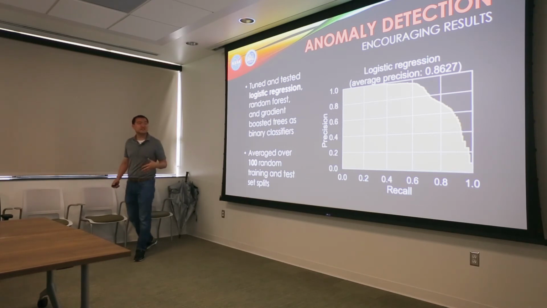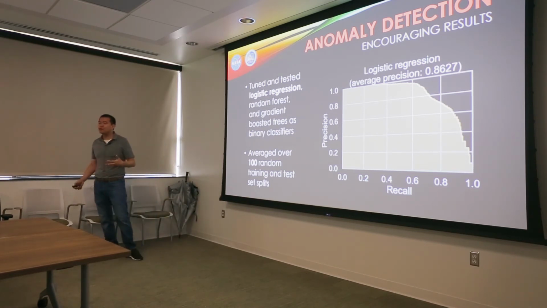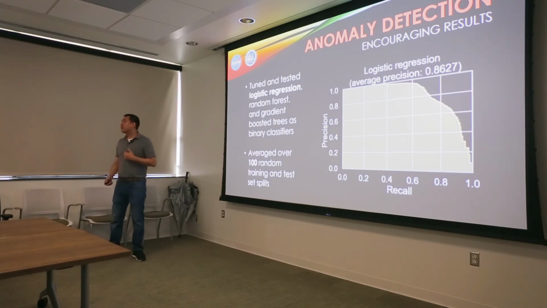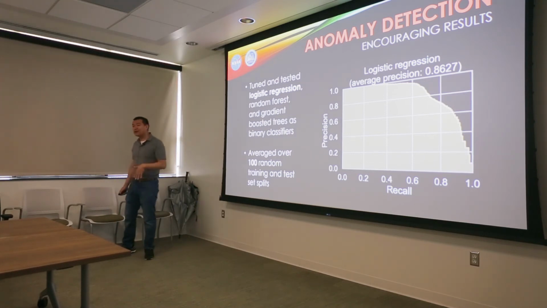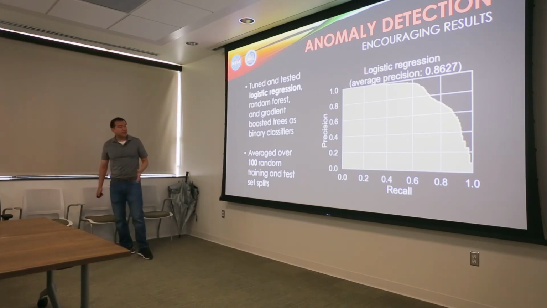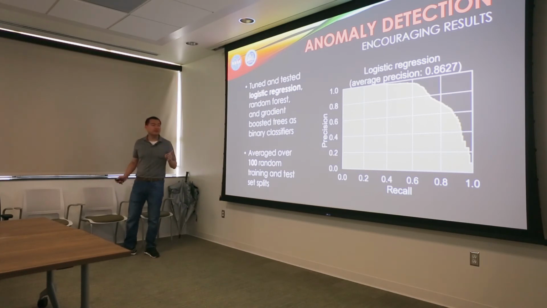The average precision is like accuracy, but sort of a more refined metric. It's between 0 and 1. And it amounts to being the area under the precision recall curve, where precision is the proportion of predicted anomalies that actually are anomalies, and recall is the proportion of actual anomalies that got predicted as anomalies. It's a little bit of a brain teaser.